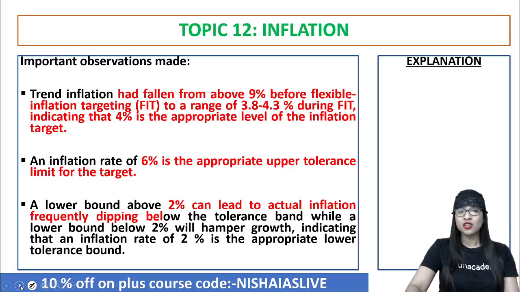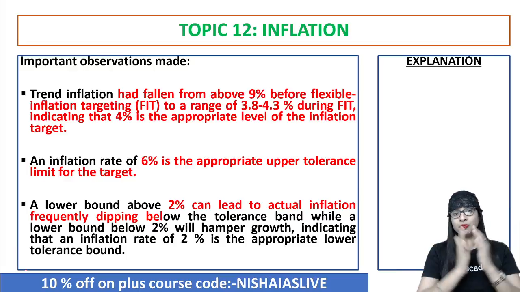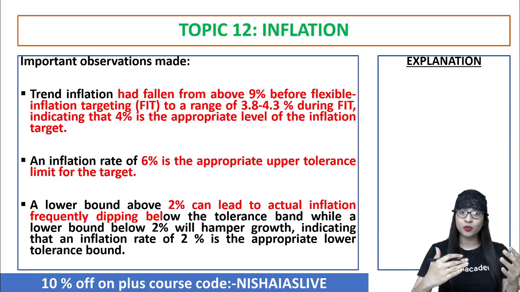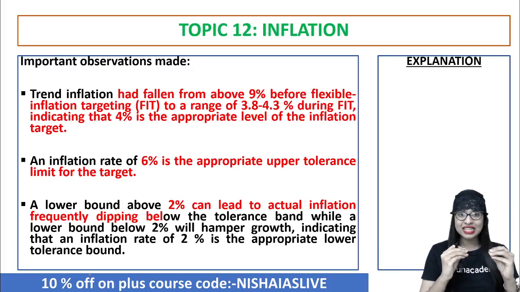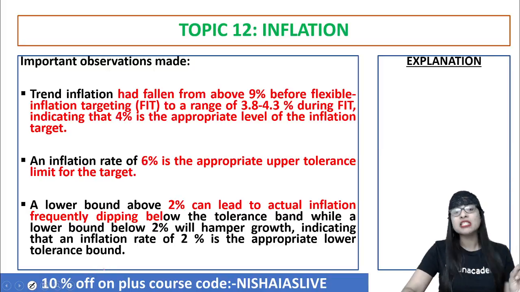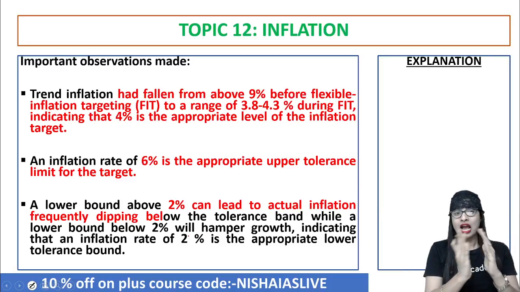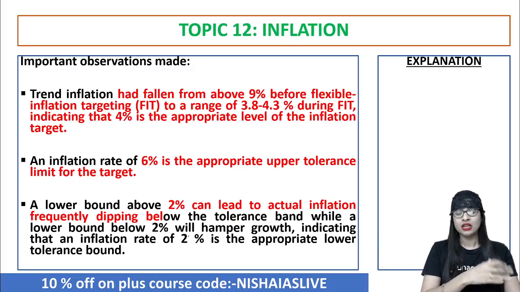Clear? You can go through it to understand the observations made in this report. Before flexible inflation targeting, the trend in inflation showed a fall from 9% to a range of 3.8 to 4.3% during the flexible inflation targeting system. What is the meaning of that? It indicates that 4% is the appropriate level of inflation target. And an inflation rate of 6% is the appropriate upper tolerance limit for the target, not beyond that. Similarly, the lower limit is 2%, it should not drop beyond that.